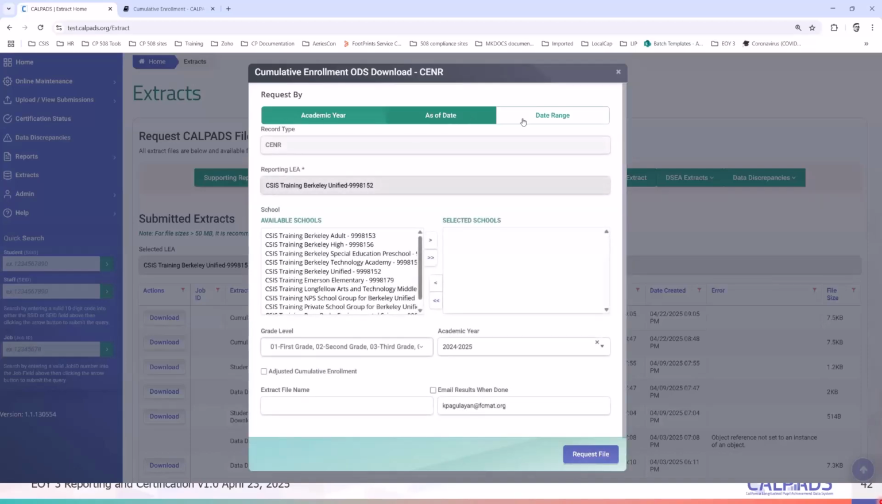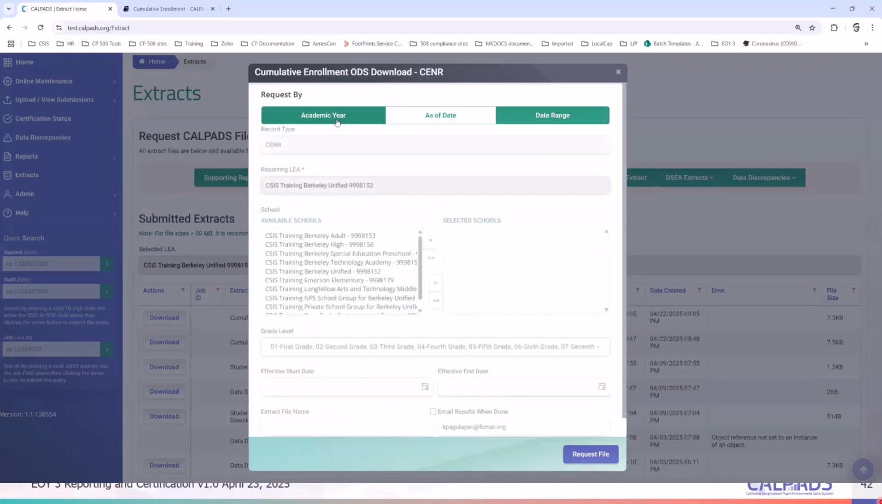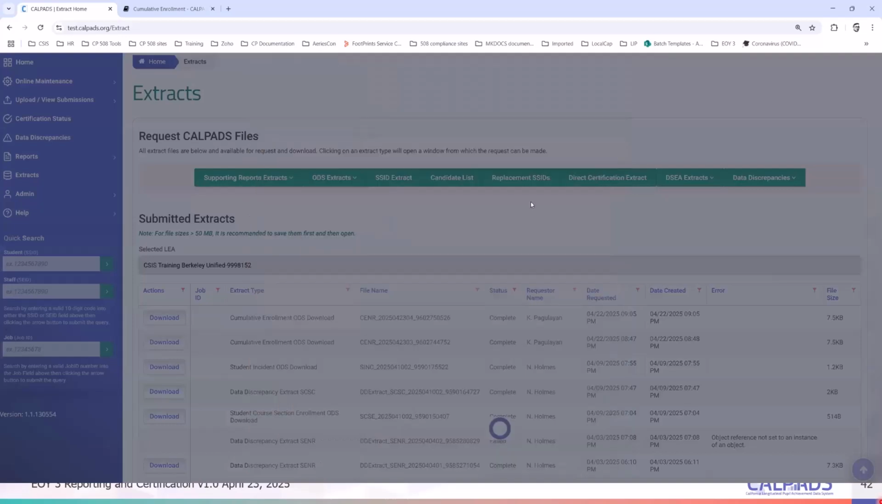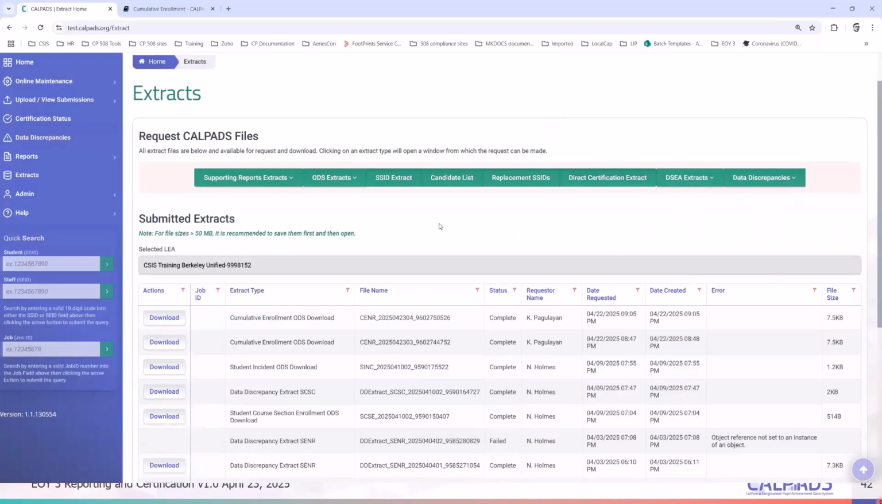So you have multiple tabs here, but to simplify the demo, you choose the current academic year, and then you pick the schools, and then, if you just want the enrollments for this current year, check this box. If not, leave it as is. If you want CalPADS to email you when the download is ready, check this box and then put your email here and then request the file. Once you've done that, you should be able to download the file.